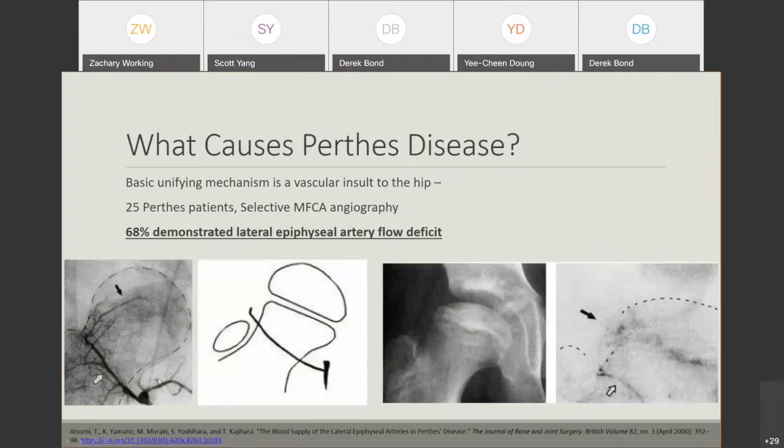On this image on the left, this is the medial femoral circumflex artery coming up and giving rise to the lateral epiphyseal artery. However, in these kids with Perthes, many of the children had the MFCA flow suddenly stop where the lateral epiphyseal artery should be. So potentially this is the underlying pathologic reason why these children get Perthes disease, but we still don't know why this happens. Why do these children get this avascular lesion? Even though we understand that this is potentially the cause, we don't understand what causes this flow void.